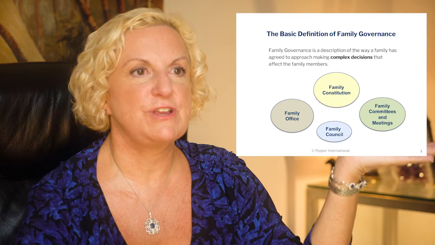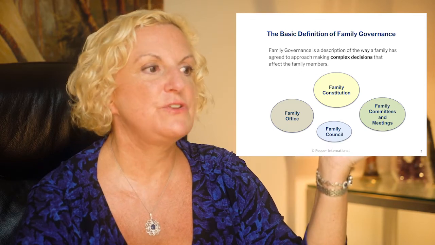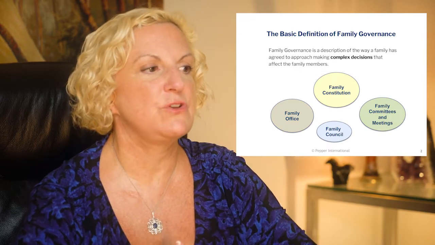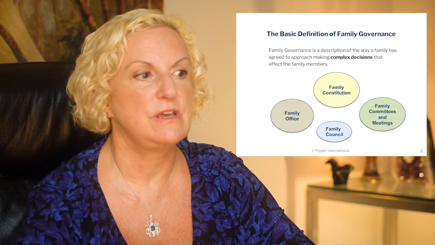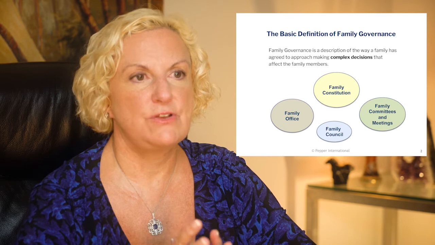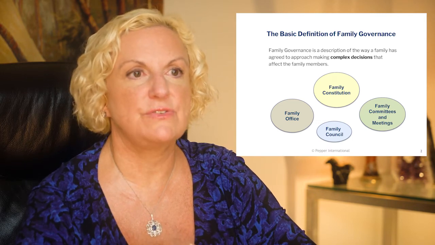As you see from this chart here, family governance is a description of the way a family has agreed to approach making complex decisions that affect family members. There are 4 main areas of family governance that we're going to discuss today.